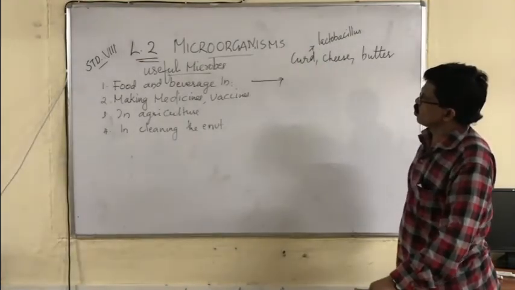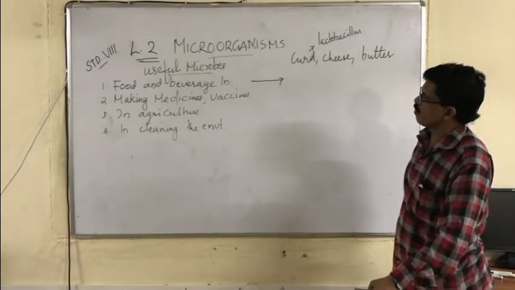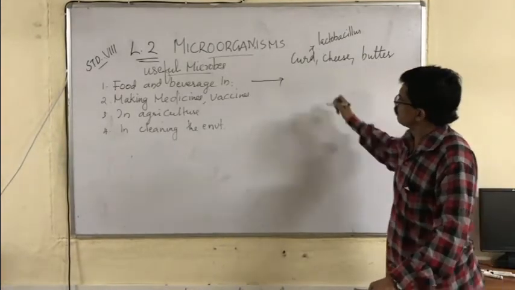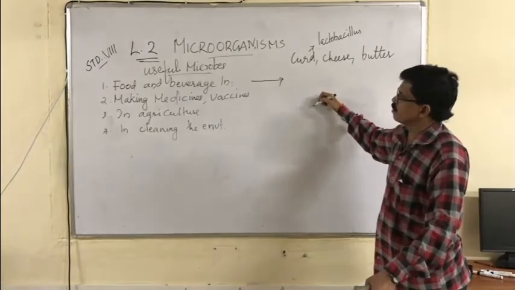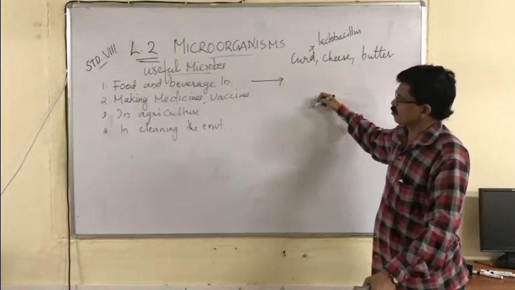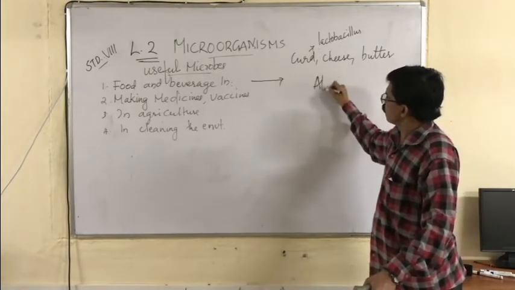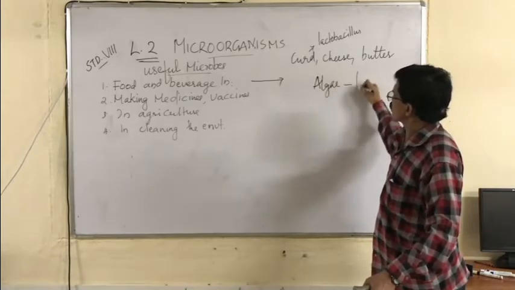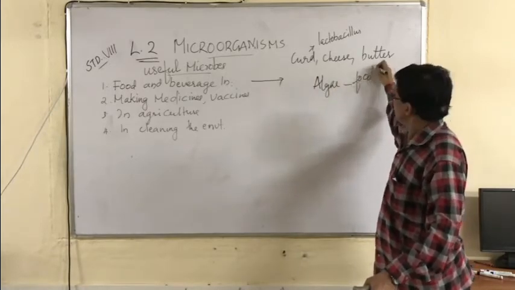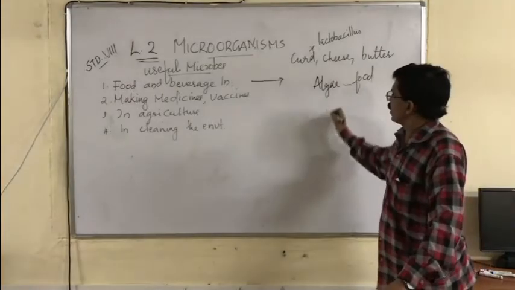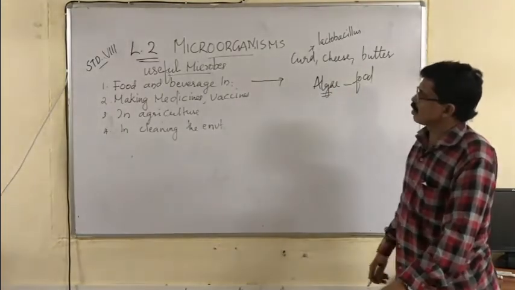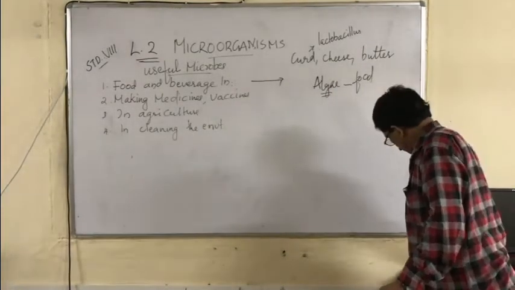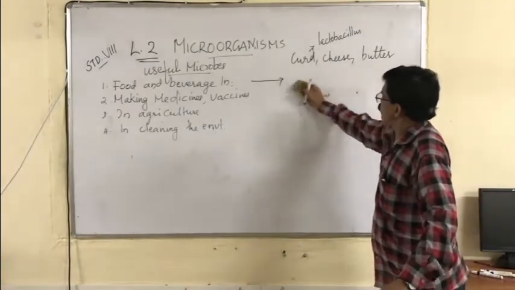We can also use microbes for making various types of food. For example, in many countries, they use algae as food. In Japan and many other countries, algae is used as food. So that is the use of these microorganisms as food.